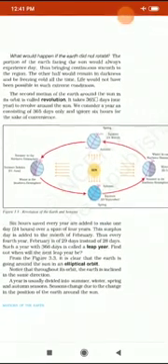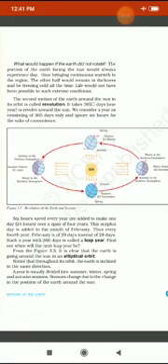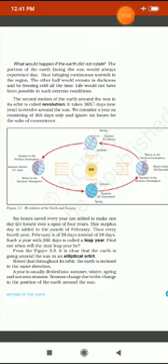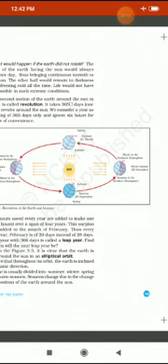Now you can see this figure 3.3, revolution of the earth and seasons. Winter in the northern hemisphere: you can see this northern hemisphere cannot receive direct sun rays. That's why there is winter in the northern hemisphere, the winter solstice in the month of December.